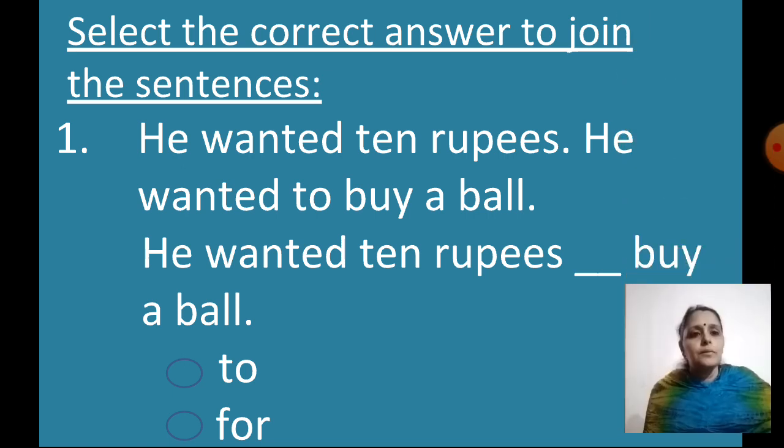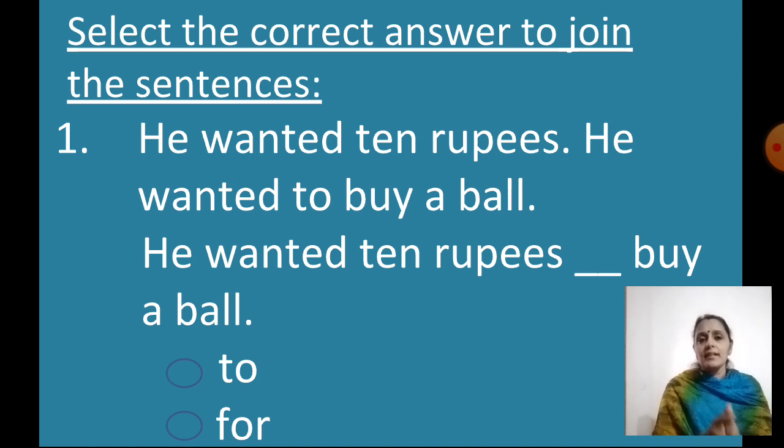Select the correct answer to join the sentences. Select, that means I have to click the correct answer. He wanted 10 rupees. He wanted to buy a ball. He wanted 10 rupees to buy a ball, or he wanted 10 rupees for buy a ball. What should come here? TO.